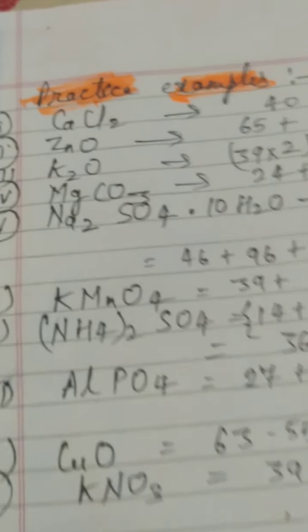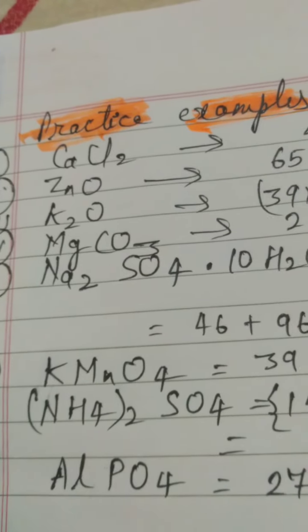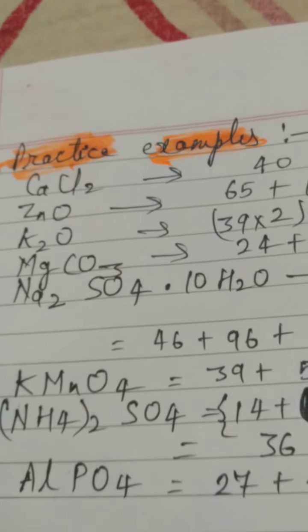First is your calcium chloride. You can see that one strong metallic substance, calcium, and coming here next to it is your chlorine, which is your electronegative element and non-metal.